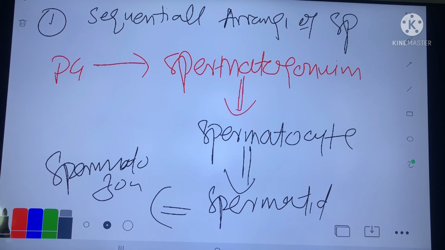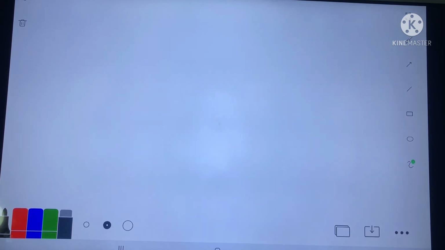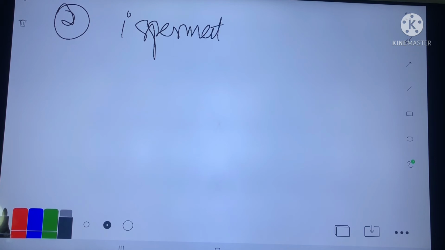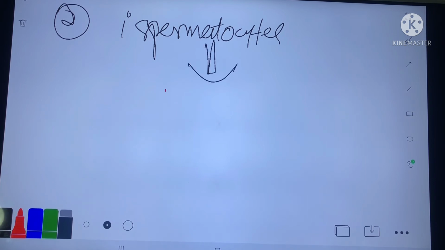Number second. We know when a primary spermatocyte undergoes meiosis 1, it forms 2 secondary spermatocytes, and each secondary spermatocyte forms 2 spermatids. It means one primary spermatocyte forms 4 spermatids.